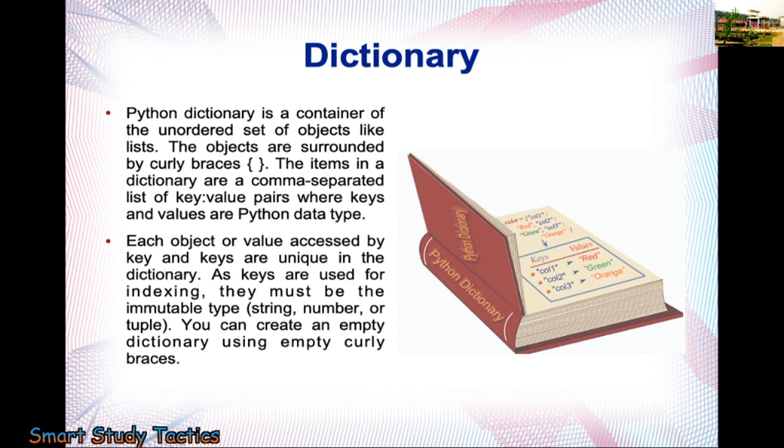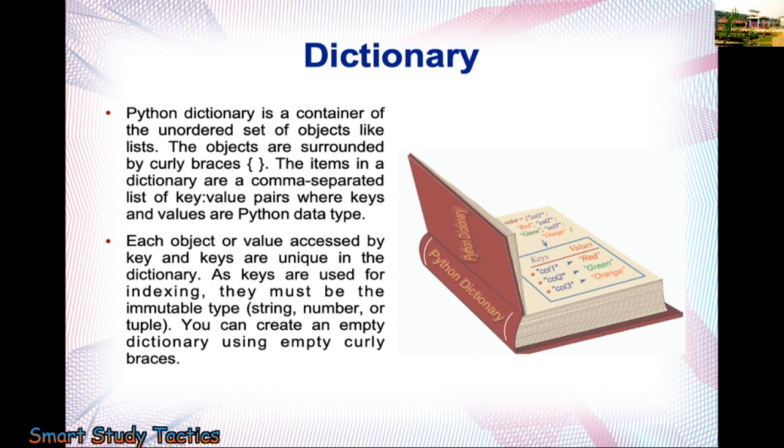Okay, so now here is the concept, the official definition of a dictionary. Dictionaries are mutable, first thing. And it is an unordered collection with the elements in the form of keys and values.